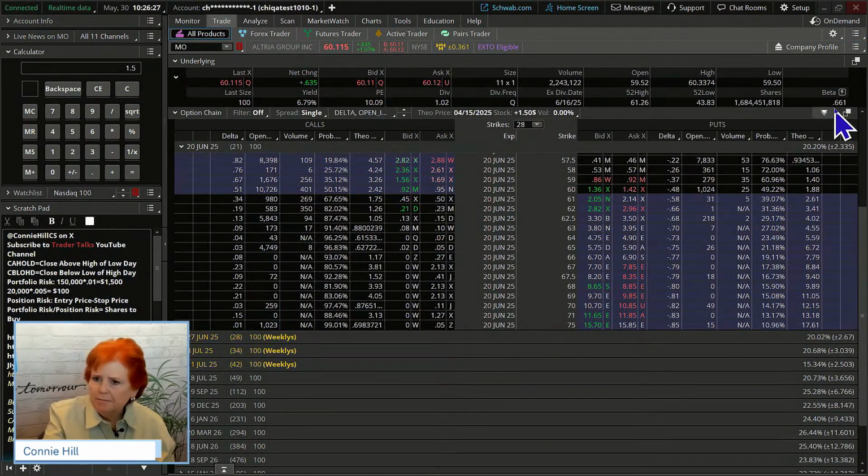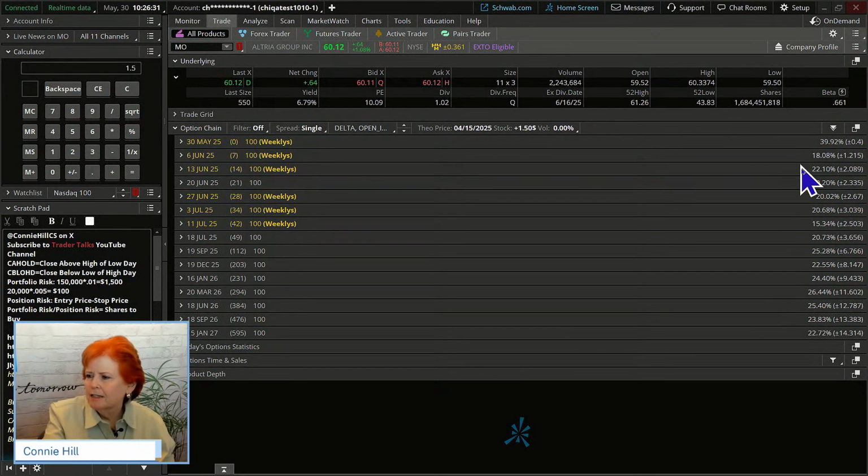All right. Now, are these options, would we expect them to be expensive? Well, with a lower beta, maybe not so much. And if I collapse, we can see the implied volatility here is really quite low, isn't it? Compared to what we just saw on HIMSS. It's up in the 80s and 90s. Yeah, this is in the 20s, which would say is in a lower range. And it makes sense because that beta is smaller. It's not going to move as much as an average stock on the S&P 500.